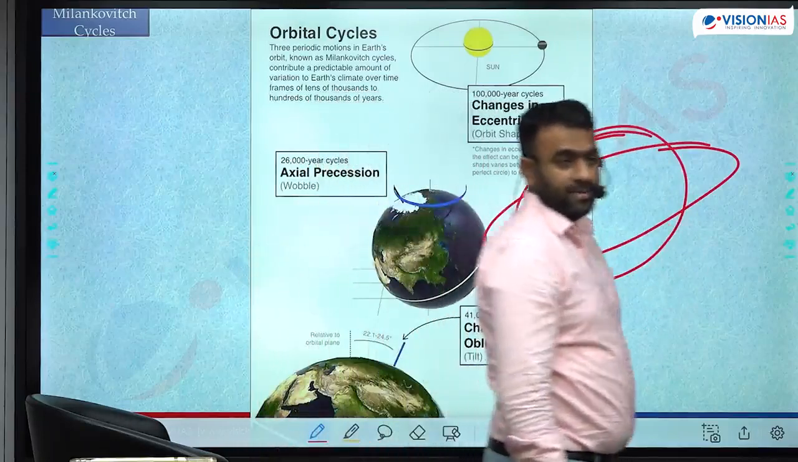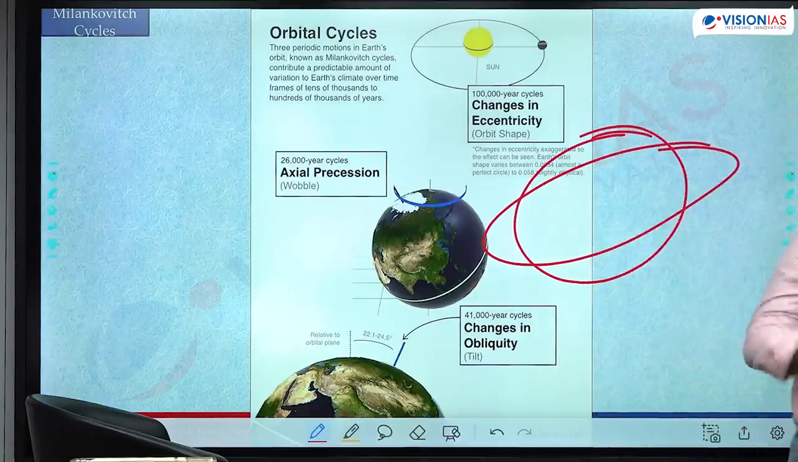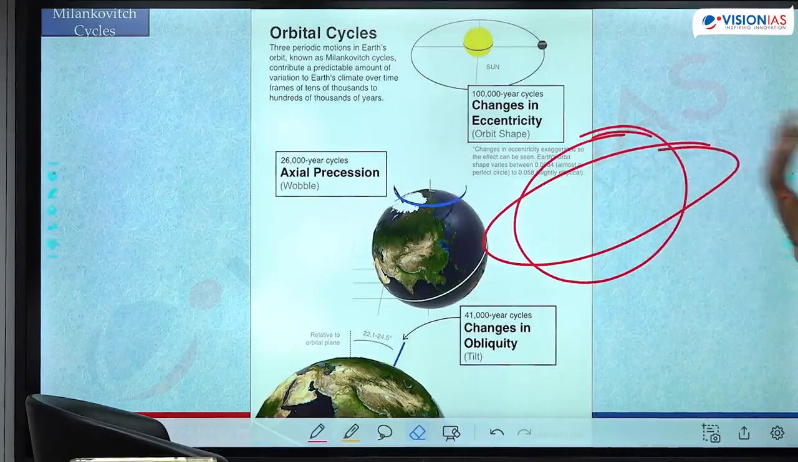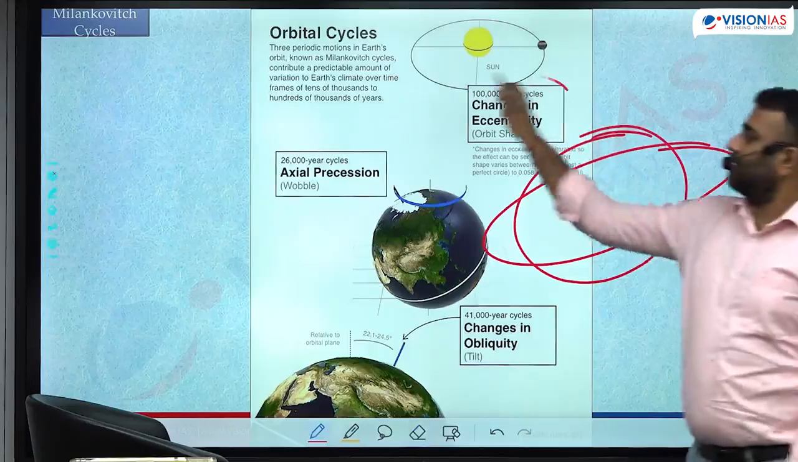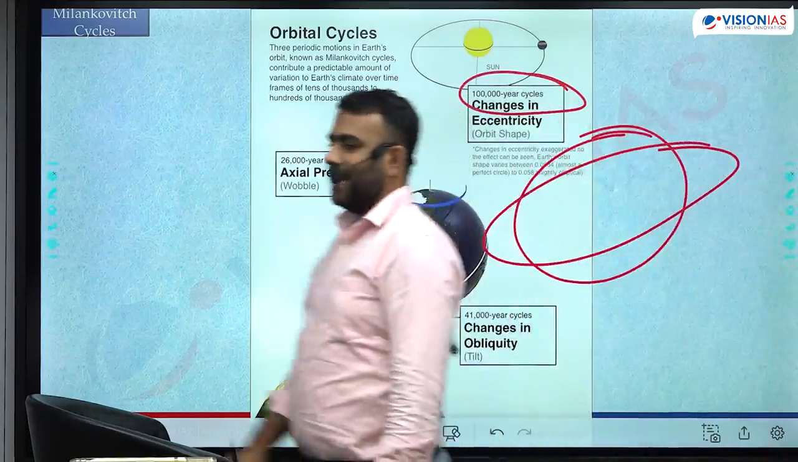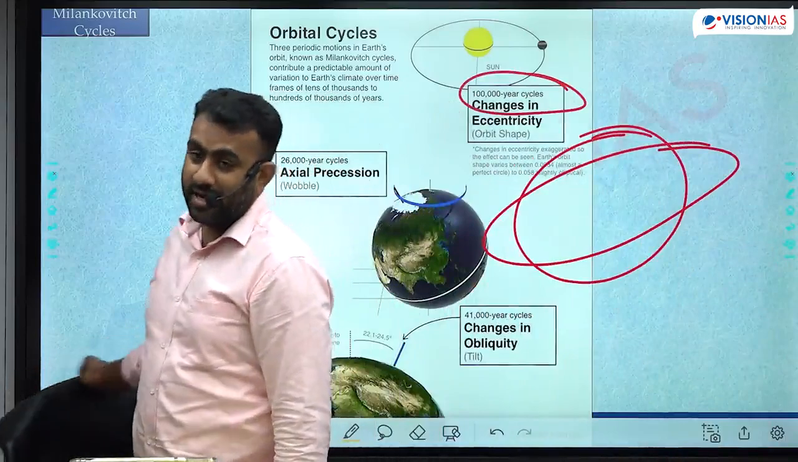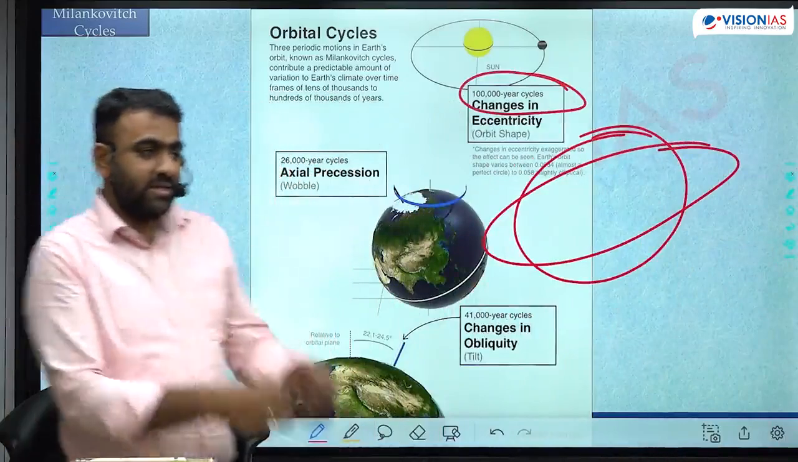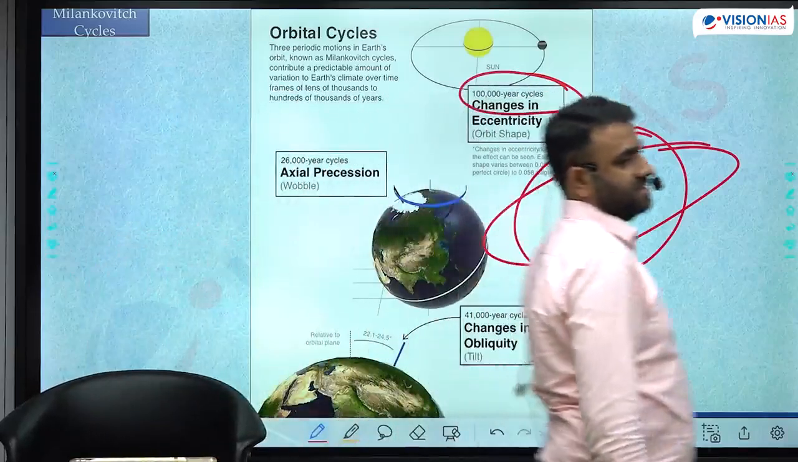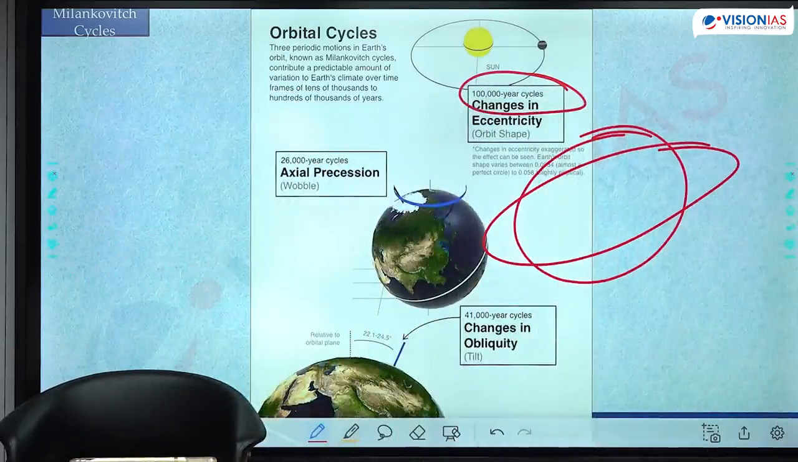Earth का जो orbital shape है, that one complete cycle of eccentricity from least to highest to back to least, or highest to least and then back to highest, जो भी इससे एक cycle बनता है ना, that will take a time of 1 lakh years. In the time of 1 lakh years, the orbital eccentricity varies cyclically. This is called the cycle of eccentricity.